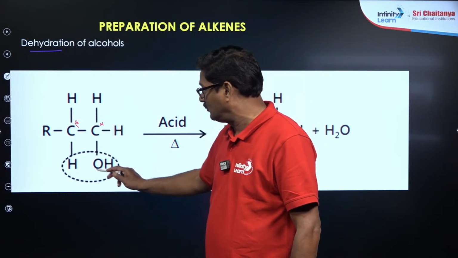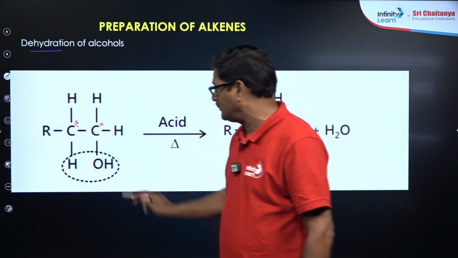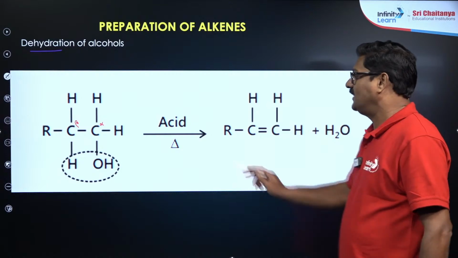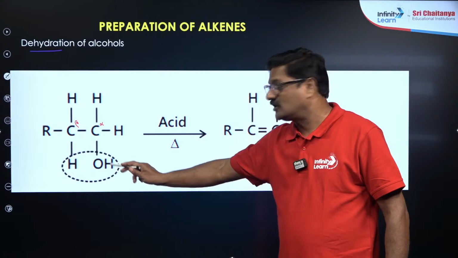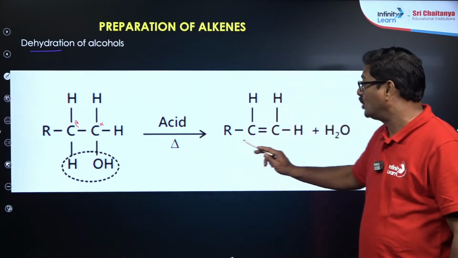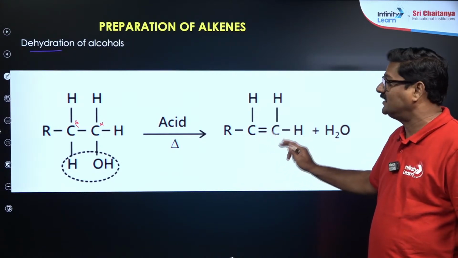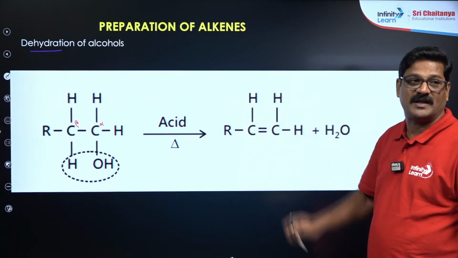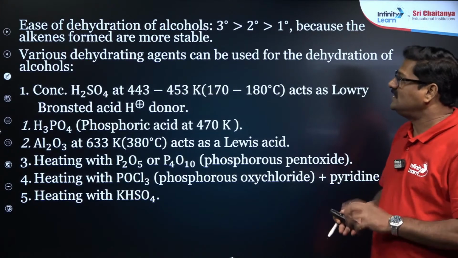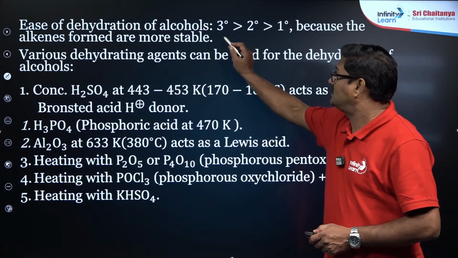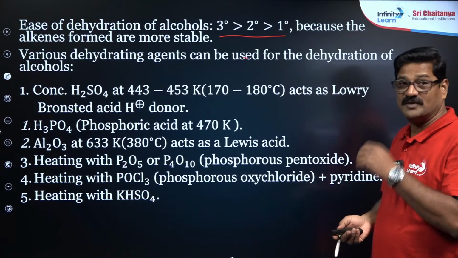This is your leaving group, and the hydrogen from its beta carbon, both are removed as a water molecule, and this is what you call the beta elimination reaction. जहाँ पर आपका अल्कोहलिक ग्रुप एंड हाइड्रोजन निकला हुआ, वो दोनों के बीच में एक डबल बॉन्ड लग गया, so it is going to be an alkene, mediated by acid catalyzed dehydration of alcohol. The ease of dehydration of alcohol: tertiary alcohols are more easily dehydrated than secondary than primary because they form the carbocation.